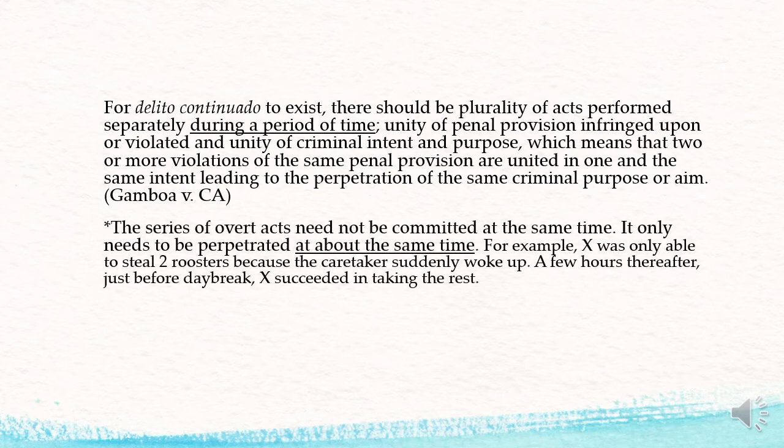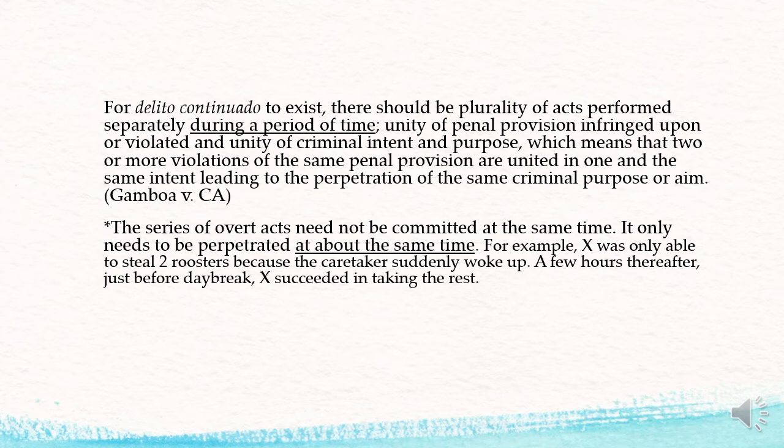Now, one important note, the series of overt acts need not be committed at the same time or at exactly the same time. It only needs to be perpetrated at about the same time. So be careful in construing the definition of what delito continuado is.